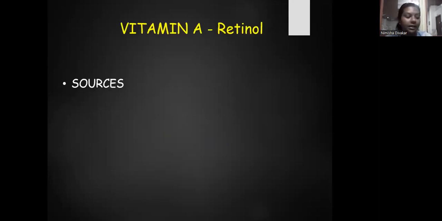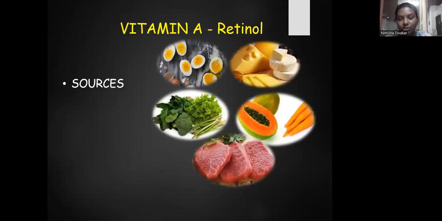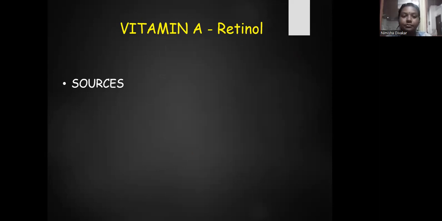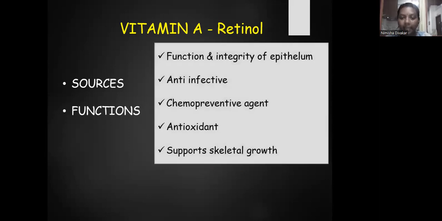First one is vitamin A. Vitamin A is also known as retinol. The sources of vitamin A are egg, cheese and dairy products, green leafy vegetables, red meat, and orange or yellow colored fruits like papaya, carrot, etc. The functions of vitamin A: it helps the function and integrity of the epithelium. Vitamin A is an anti-infective agent and also a chemopreventive agent.